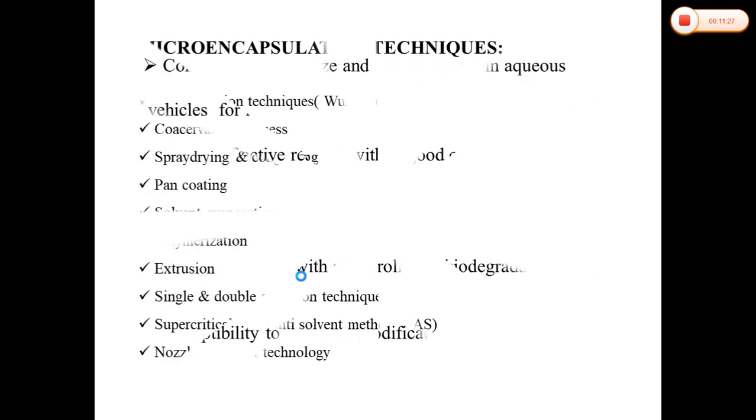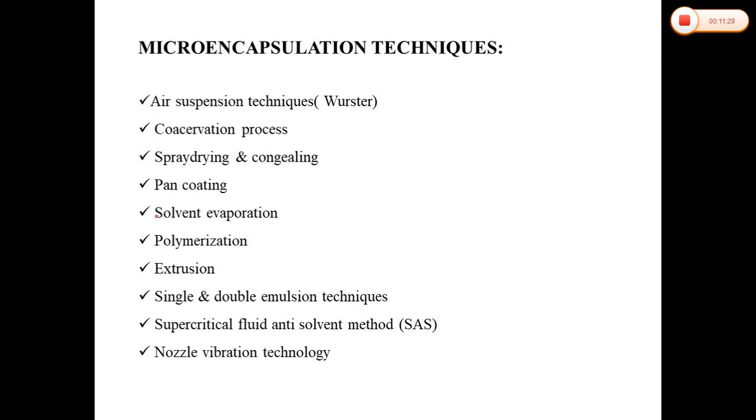Now, these are the different methods. As I already discussed, there are 10 methods. Air suspension methods, which are also called the Wurster methods. Then the co-adsorption process, which we have also performed in the lab. Then spray drying and congealing method. Pan coating method, which is similar to our tablet coating, where we use the pan, as already discussed in the tablet coating process.